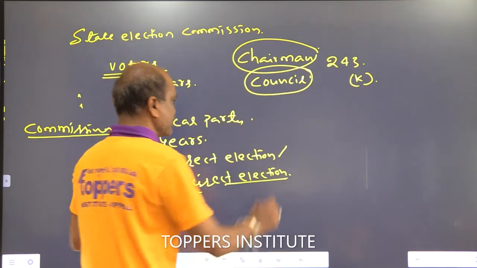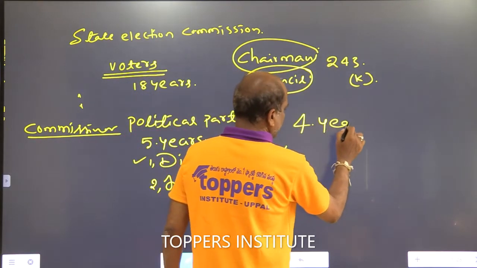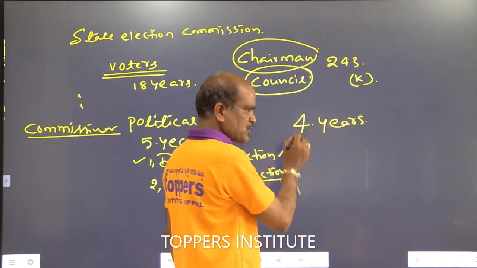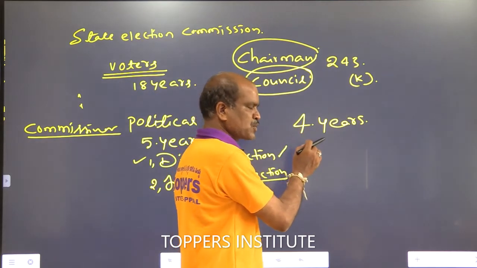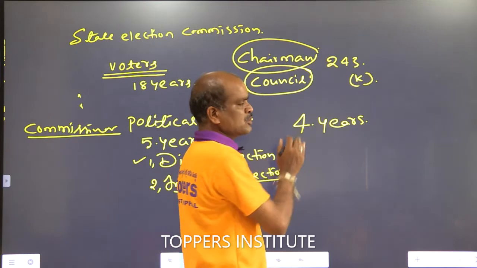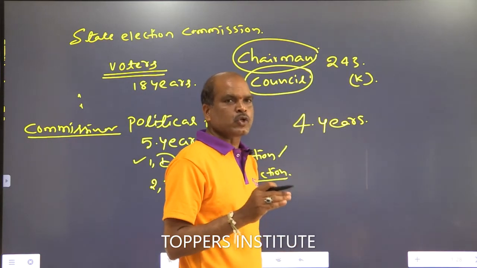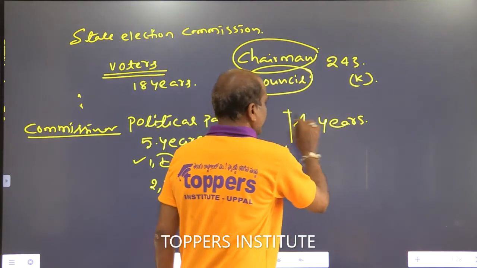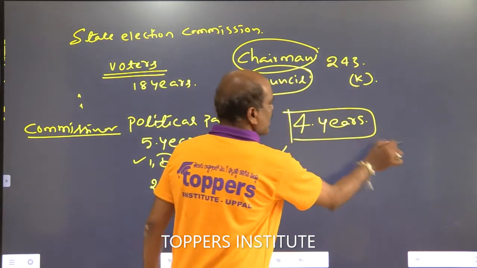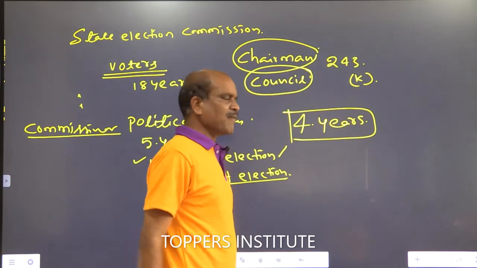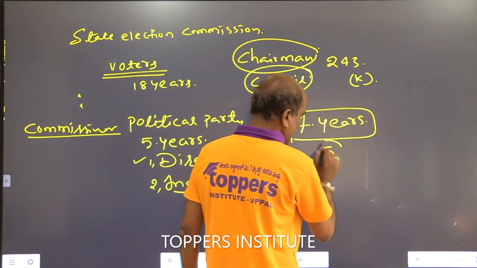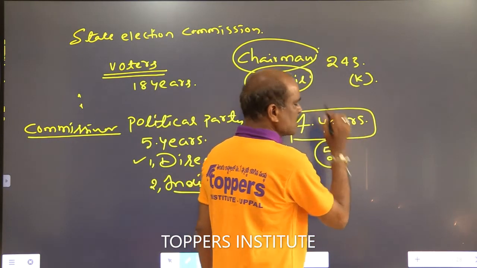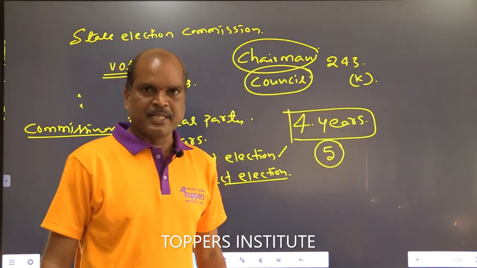You remember this point. After completion of 4 years, we should introduce a no confidence motion against the chairman of the municipality. We should not introduce a no confidence motion against the chairman before 4 years. His total period is 5 years. After completion of 4 years, we should introduce a no confidence motion against him in the council.